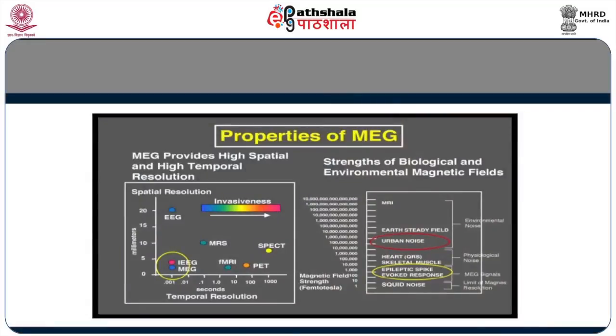So, again on the screen you have another picture giving some ideas about the various properties of MEG and comparing MEG with SPECT and MRI and PET, the various hemodynamic methods I have described to you in the last module. If you study the figure on the left side carefully, it shows that MEG has excellent temporal resolution as well as spatial resolution compared to fMRI or PET or SPECT or MRS or EEG. Compared to any of the techniques, MEG, of course it is costly, but it has excellent temporal and spatial resolution.